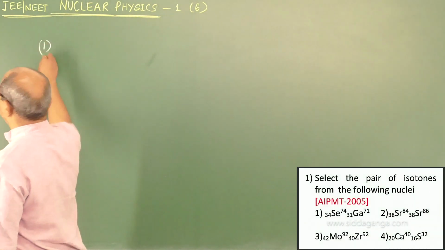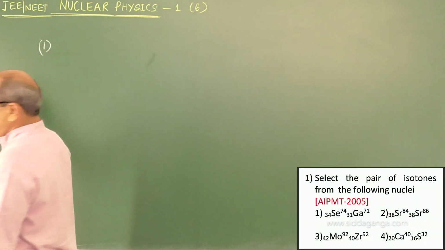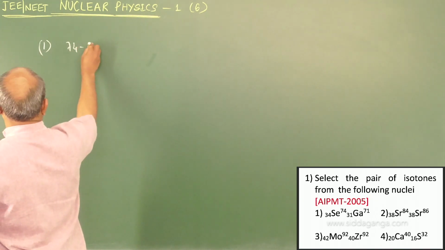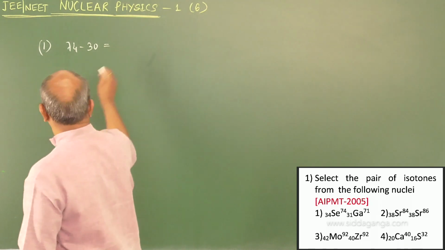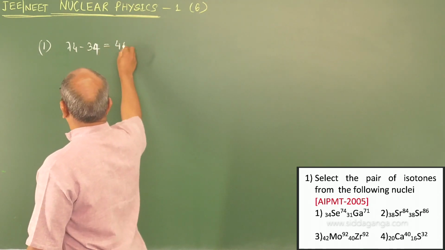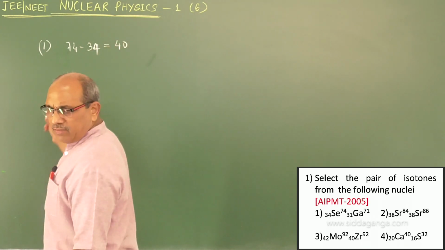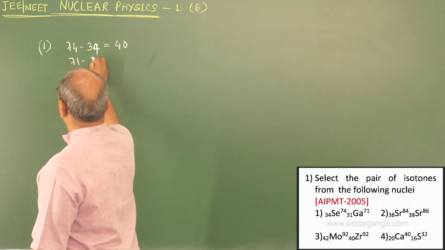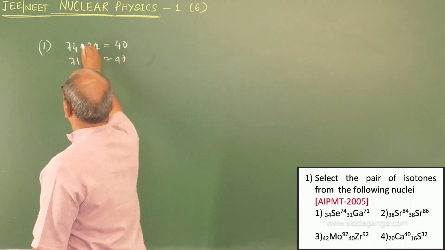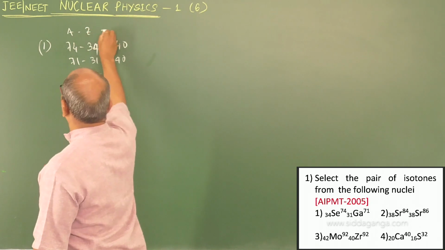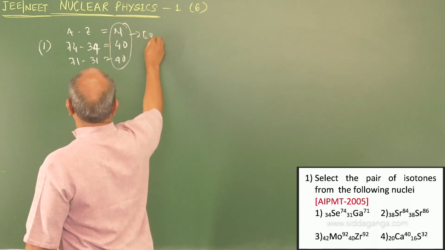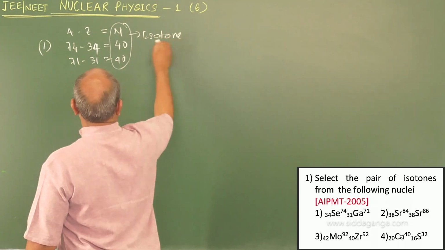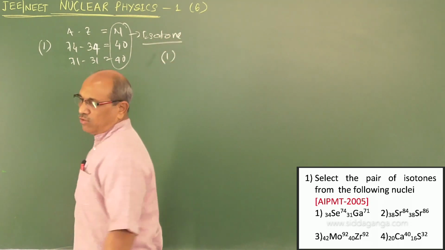In the first option, 74 minus 34 is 40. And in the other nucleus, gallium, 71 minus 31 is also 40. What we did is A minus Z, which is the neutron number, and it must be the same to call them isotones. Here option number 1 is right, no problem.